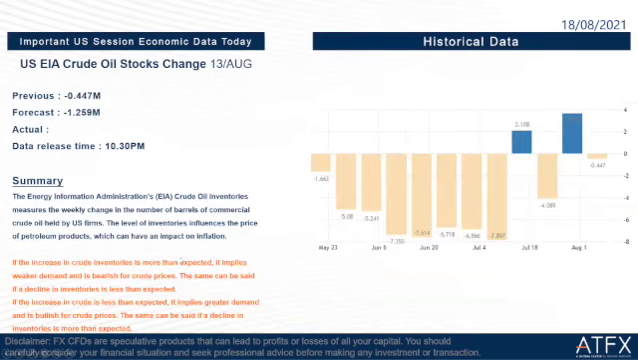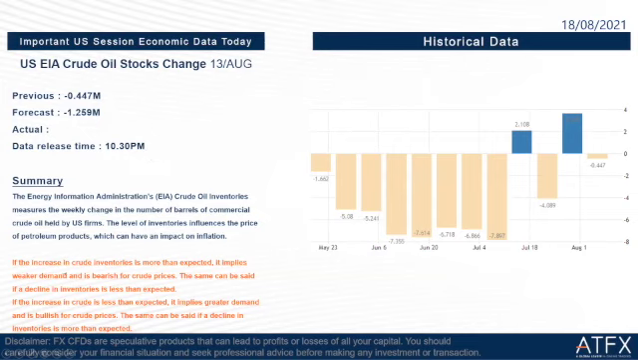Okay, and then the next one is US EIA crude oil stocks change 13 August. So previous is negative 0.447 million and the forecast is negative 1.259 million. Okay, so the data release time is at 10:30 tonight.